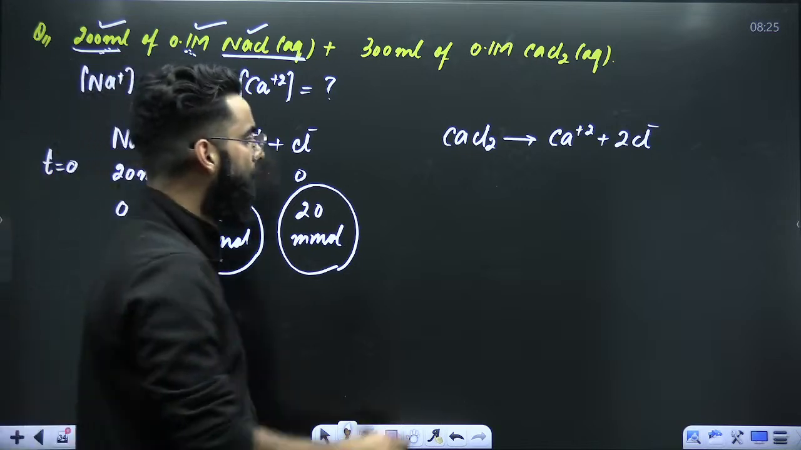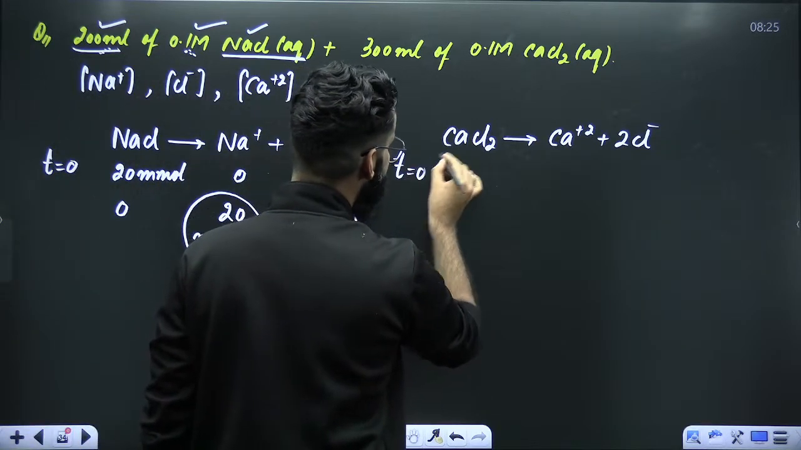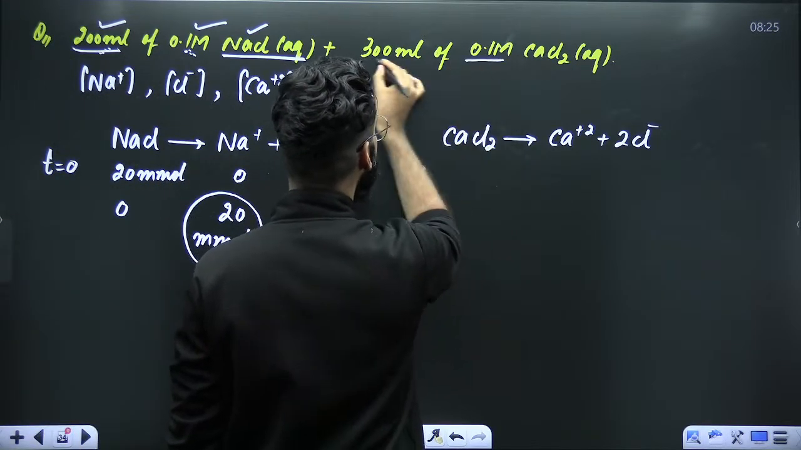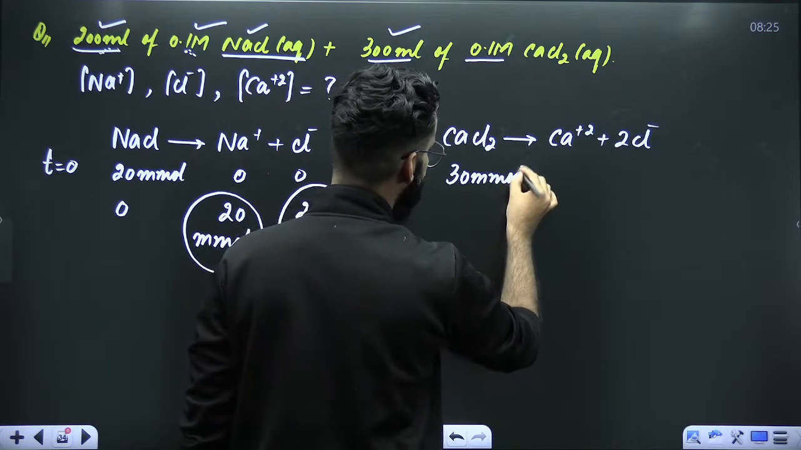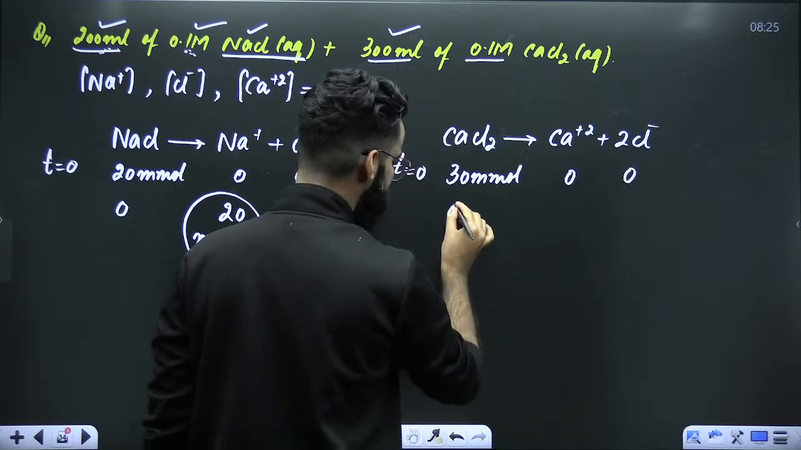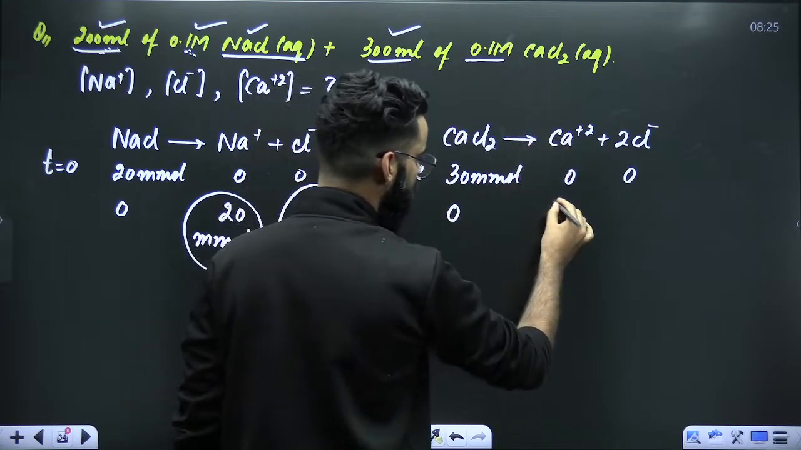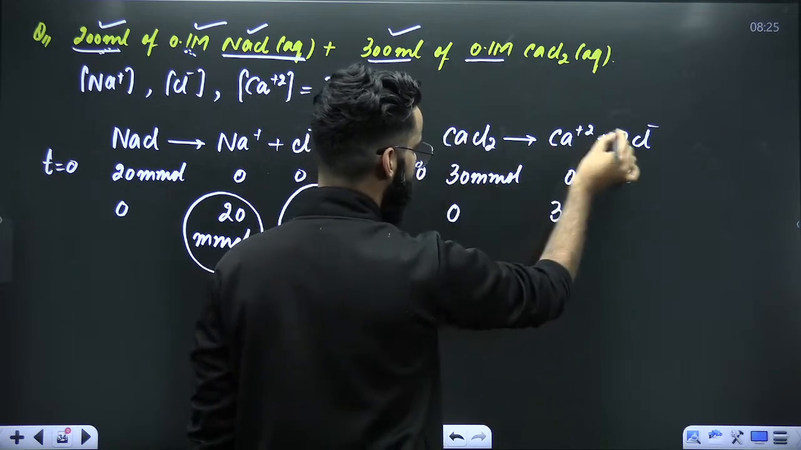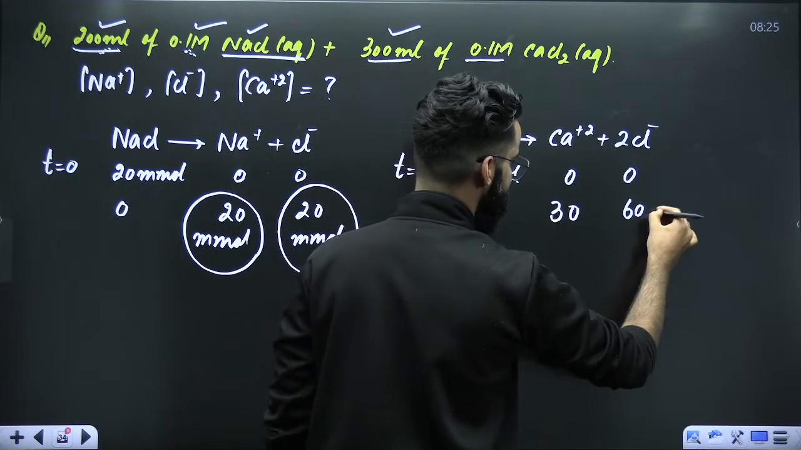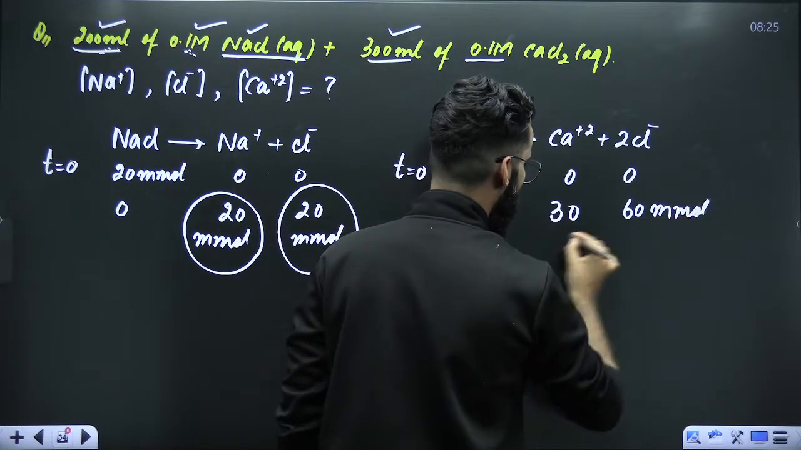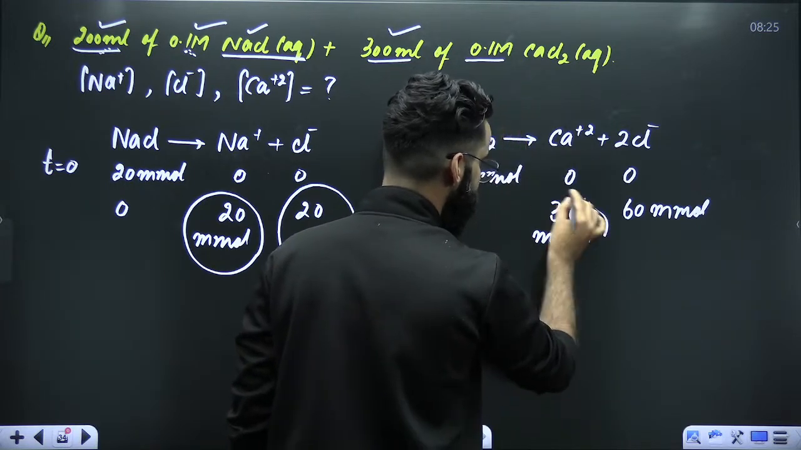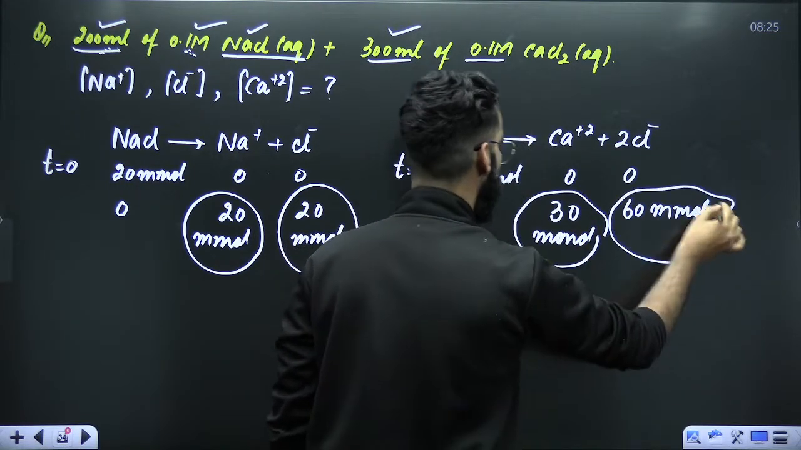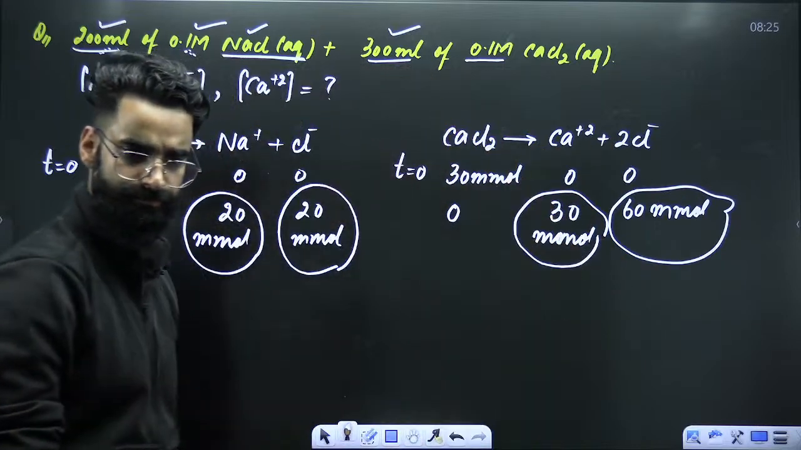Right? Now, tell me how many millimoles of CaCl2 we have initially. Molarity multiplied by volume in ml. So we have got 30 millimoles of CaCl2 initially. This is 0, this is 0. Now this will be 0. 1 mole gives 1 mole. 30 millimoles are going to give me 30. 1 mole gives 2 moles. 30 millimoles are going to give me 60. So what did I get? I got the millimoles of Ca2+ and Cl-, which are coming from CaCl2.